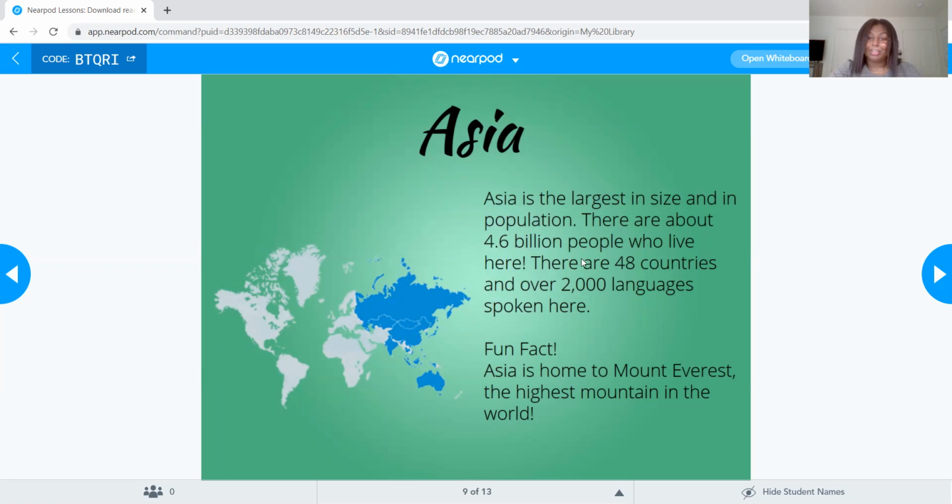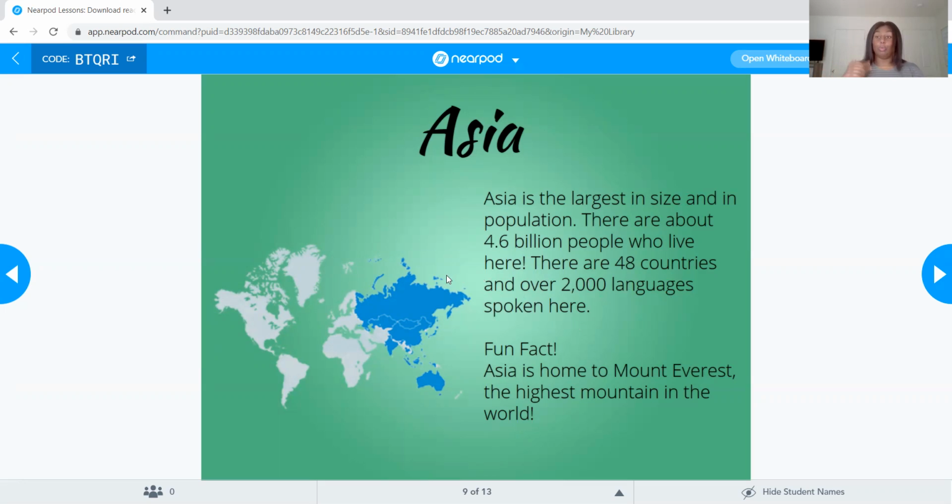All right. There are 48 countries here and over 2,000 languages spoken. So if you remember, in South America, we had three main languages. We had Spanish, Portuguese, and Dutch. And here we have over 2,000 languages. Crazy, right?